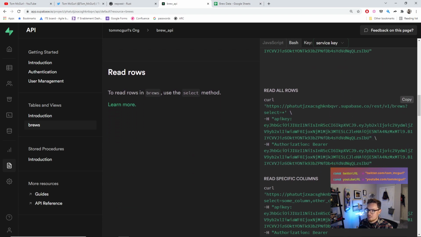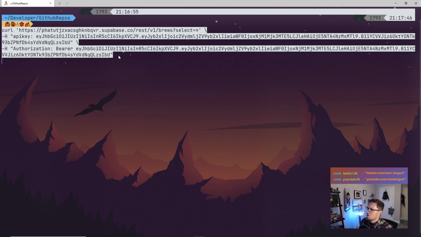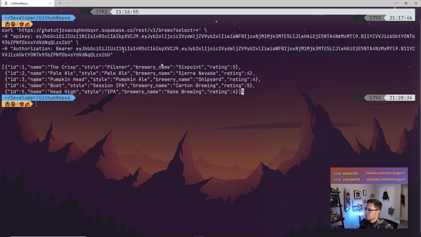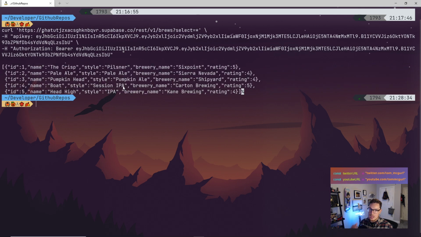What I want is this API here for reading all the rows. It gives you these nice commands that I can just copy. I'm going to copy the curl command and run that to show you what it looks like. If I curl this, again, it's my Supabase URL /rest/v1/brews, which is the table that I'm querying, and I'm just selecting all the rows. If I hit enter, you'll see we get back data. This is what we're going to want to request with our Rust application.